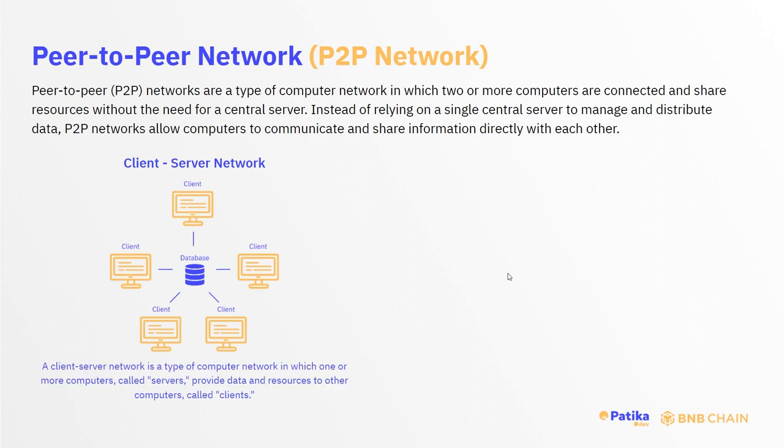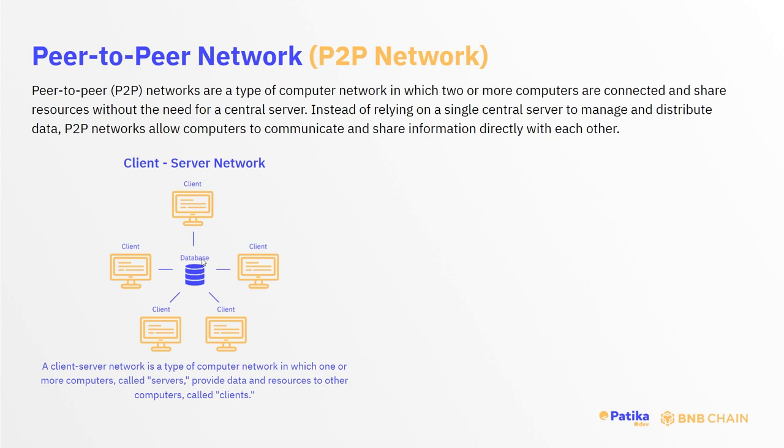Here we have a central database. A client-server network is a type of computer network in which one or more computers called servers provide data and resources to other computers called clients. So here, basically, you can be a client trying to fetch some information from this database. For example, when you are messaging on WhatsApp or Telegram, you are basically sending a message to that database, and your friend is also getting the same message from that database.